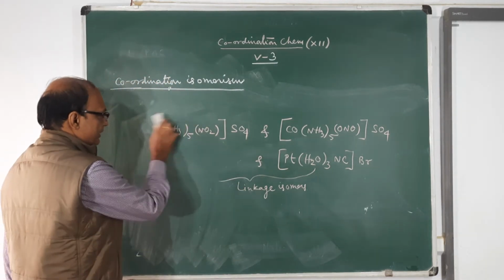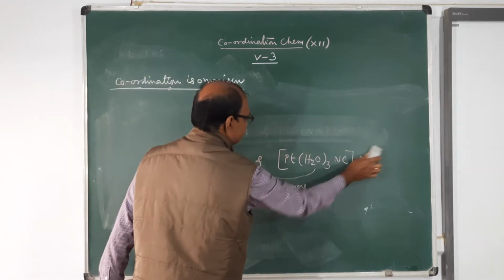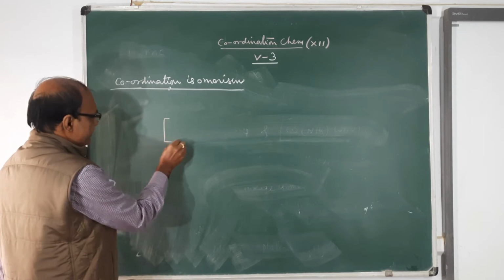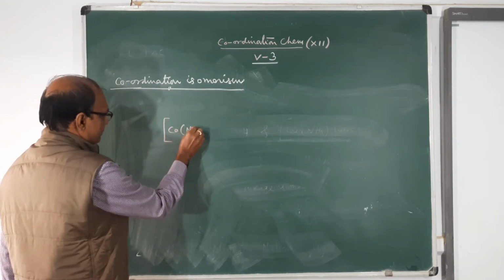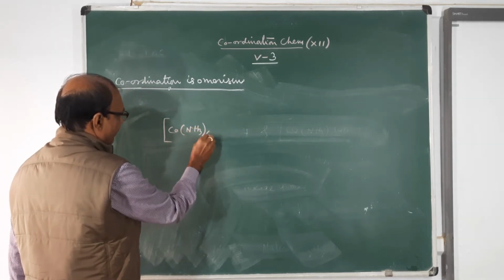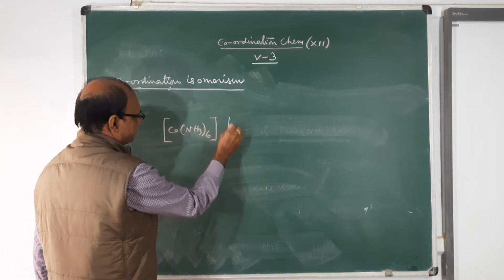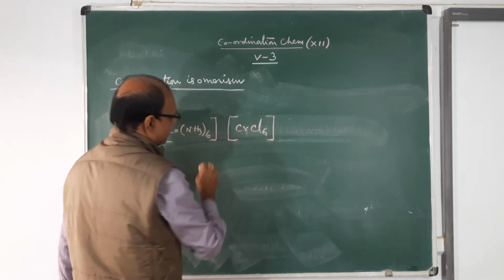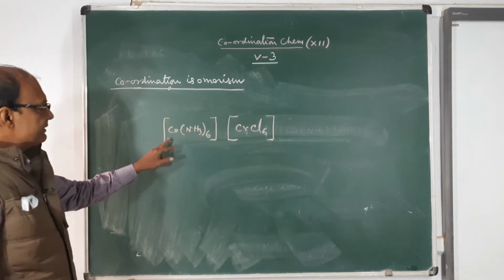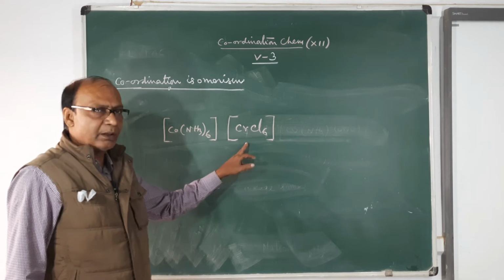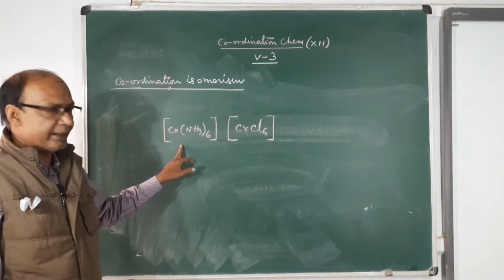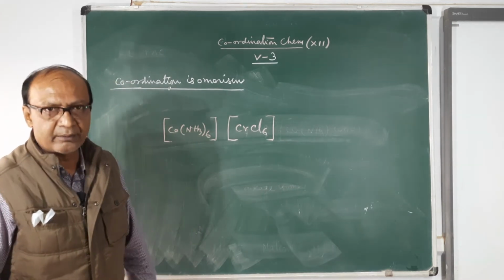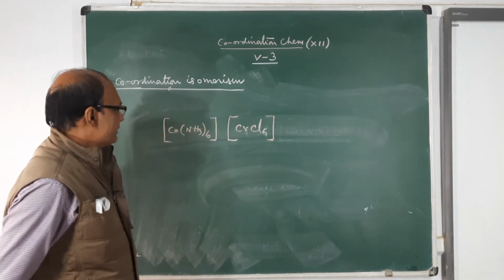To understand coordination isomerism, one of such pair is [Co(NH3)6][CrCl6]. This is a coordination compound having a cationic coordination entity and an anionic coordination entity. So it is a cationic-anionic complex.